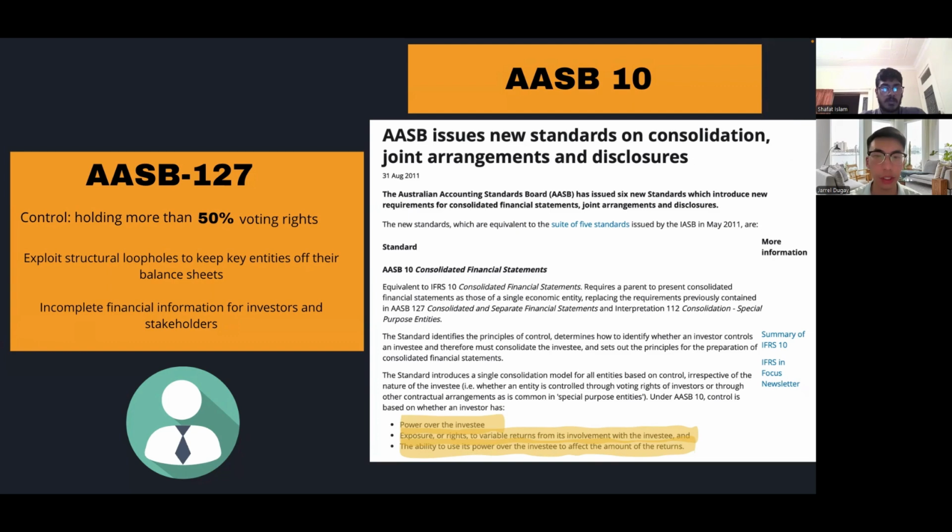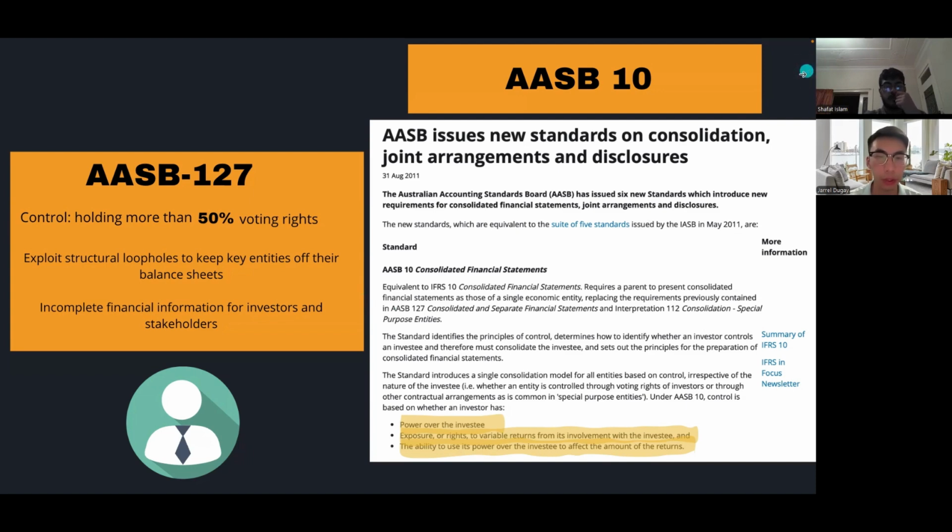Recognizing these shortcomings, AASB 10 shifts towards a principle-based framework for assessing control using three interrelated criteria: power over the investee and key decision-making activities, exposure to variable returns from the investee, and the ability to influence variable returns. This broader framework moves beyond legal ownership and ensures companies must consolidate entities they effectively control, regardless of their formal ownership structure, allowing financial statements to better reflect economic reality.